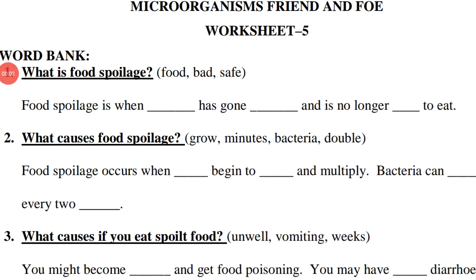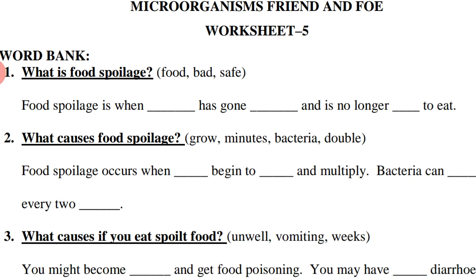Microorganisms, Friend and Foe. The worksheet is based on today's class. Okay. What is food spoilage? Food spoilage is when dash has gone dash and is no longer dash to eat. So 3 dashes are there, 3 options are there. You have to find out the correct answer to complete the meaning of the sentence.